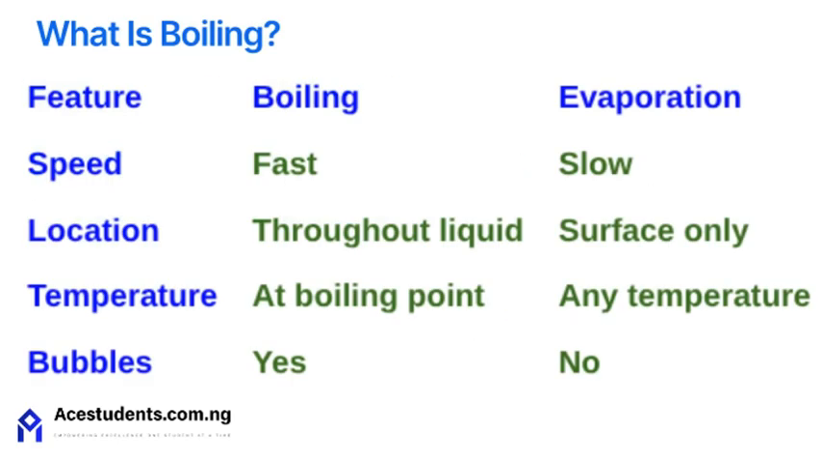Let's compare boiling and evaporation. Boiling is fast, while evaporation is slow. Boiling happens throughout the liquid. But evaporation only happens at the surface. Boiling occurs at the boiling point, while evaporation can happen at any temperature. And only boiling produces bubbles.